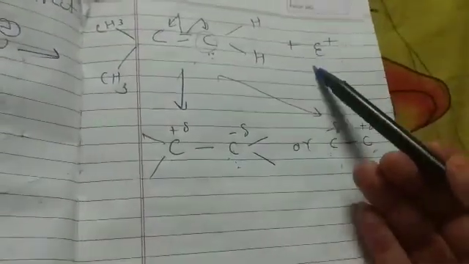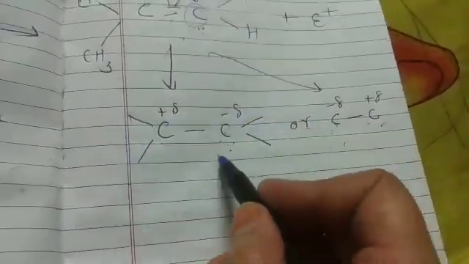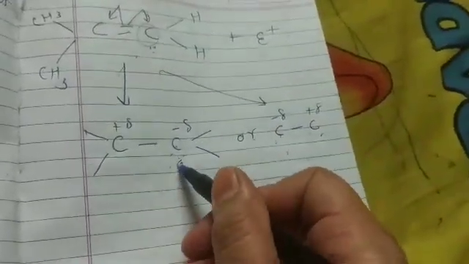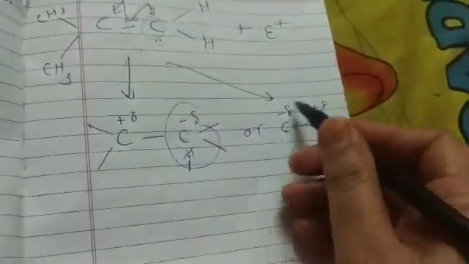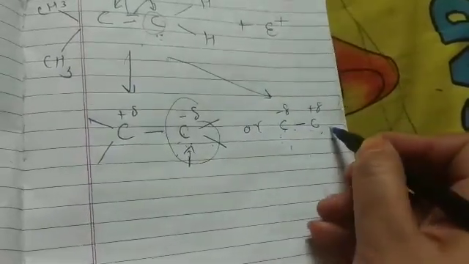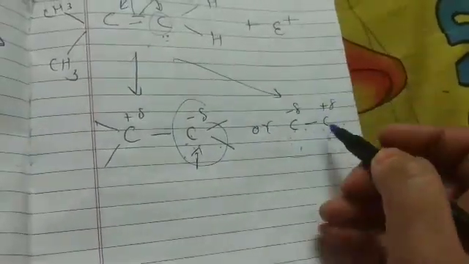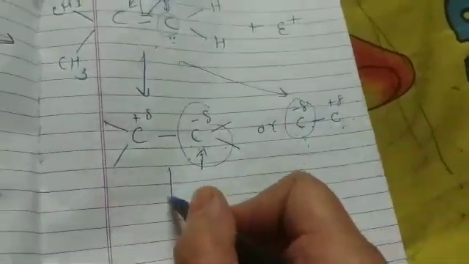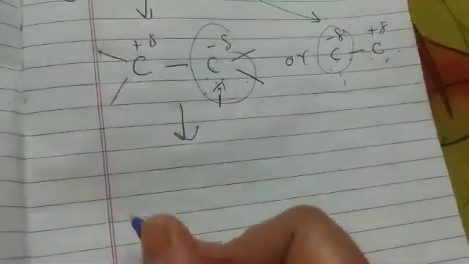Students, we know very well that an electrophile is an electron deficient species and it attacks where negative charge is present. If this polarized compound is formed, then the electrophile attacks here, and if the other polarized compound is formed, then the electrophile attacks at this carbon. Now let's see what is happening here.